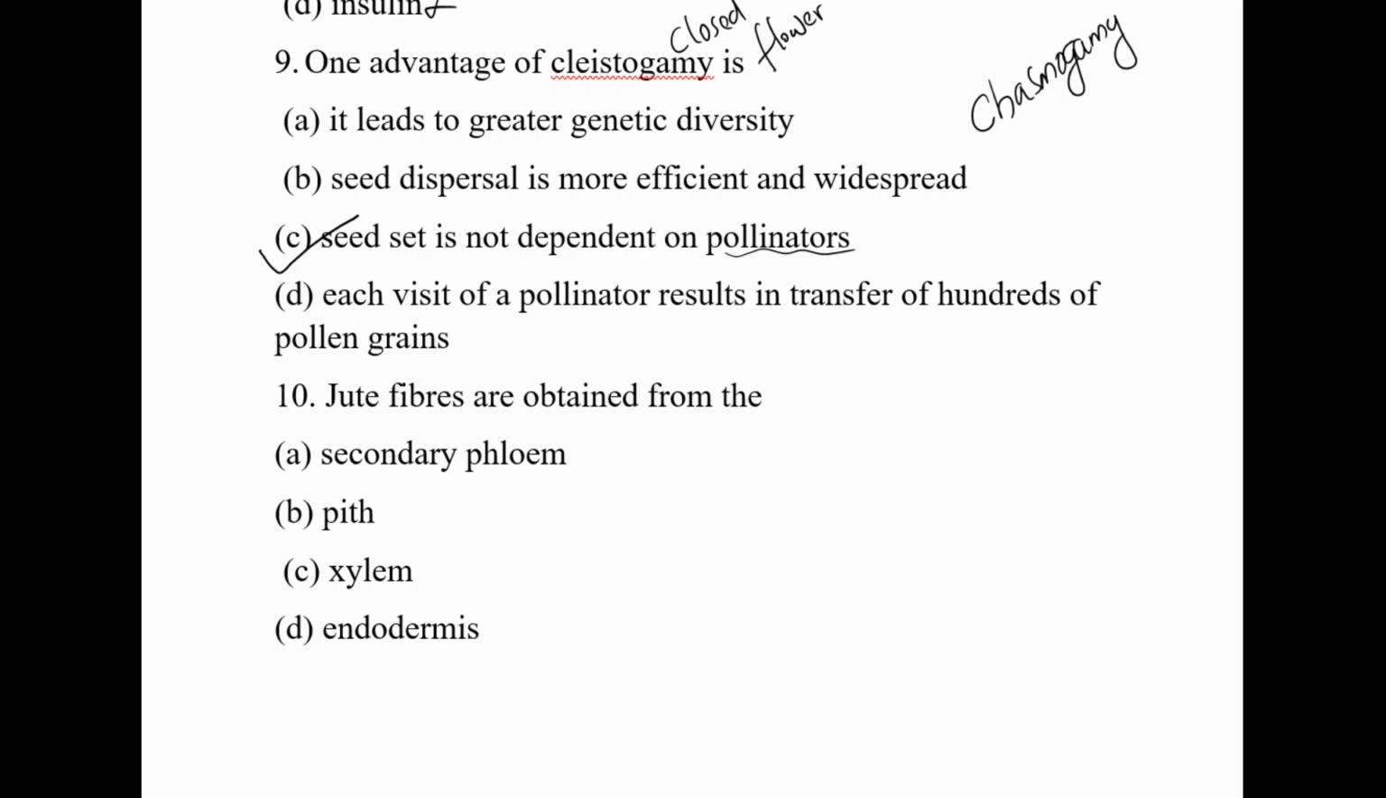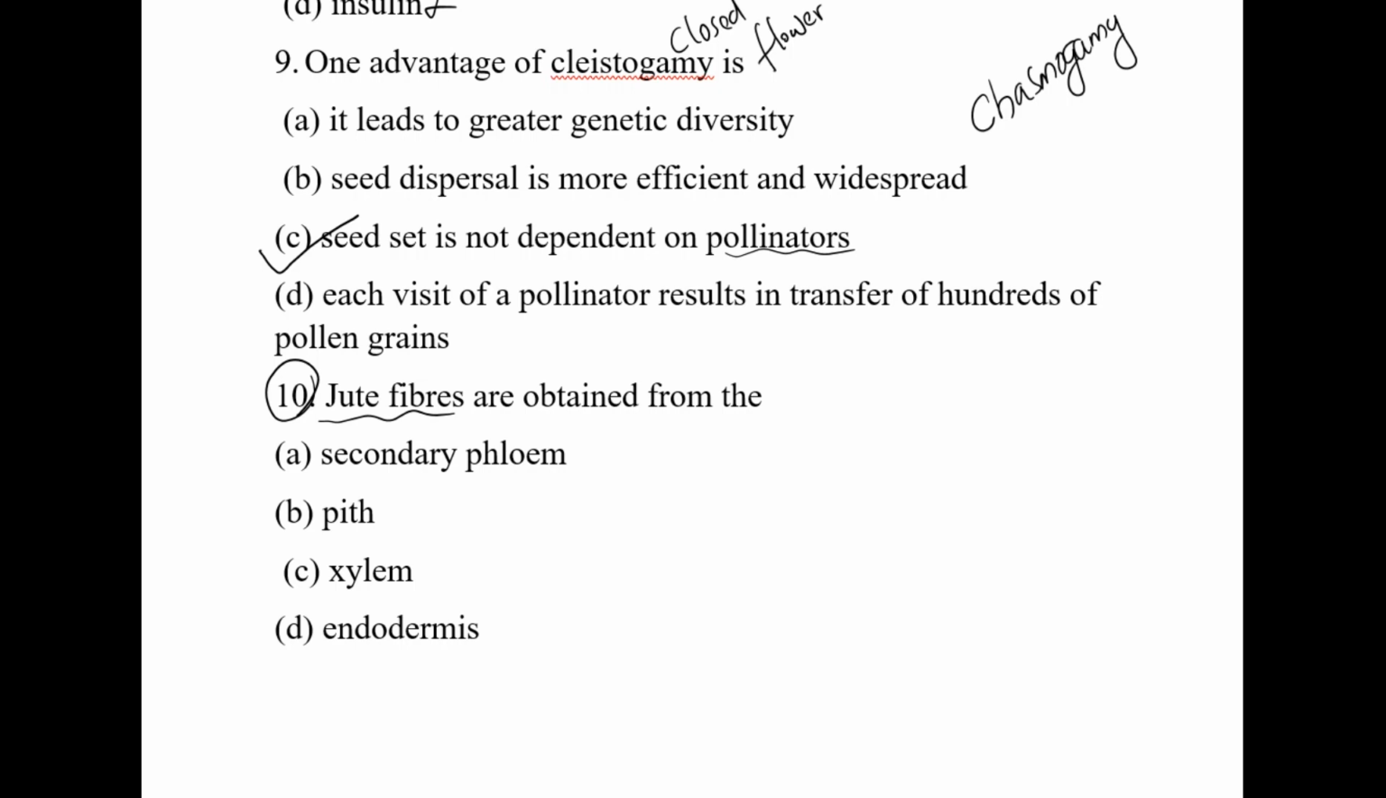Then our last question for today's session, the 10th question. Jute fibers are obtained from. This is coming from the anatomy chapter. Different types of plants are very economically important for industrial or commercial purposes. So jute fibers means very long thread-like structures we can obtain from some plants. And the question is, from where are these jute fibers obtained? Or actually it is a botanical term. What is the term we can use instead of jute fiber?